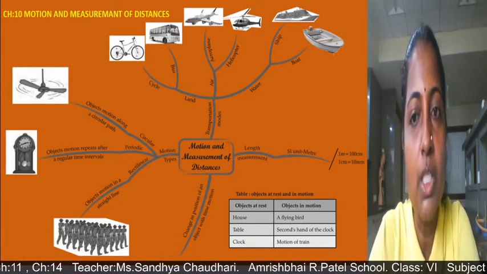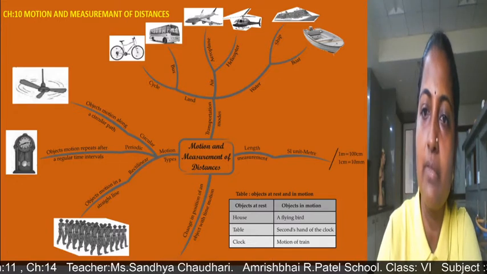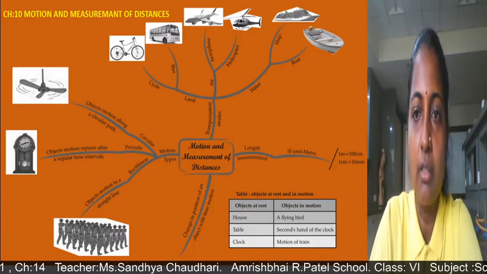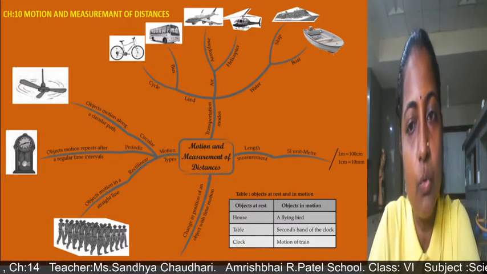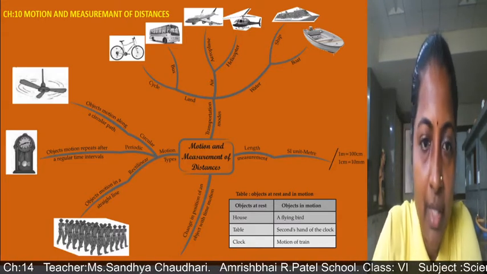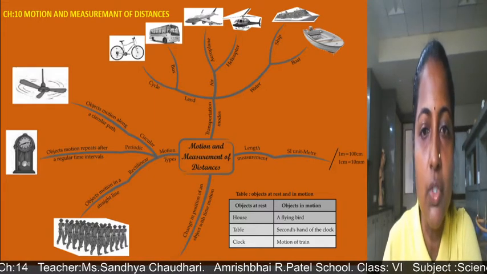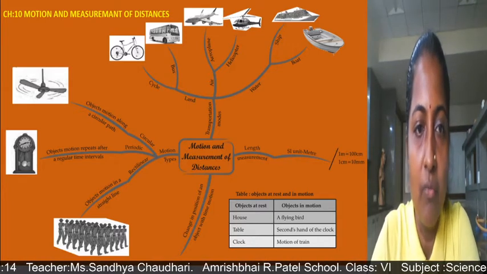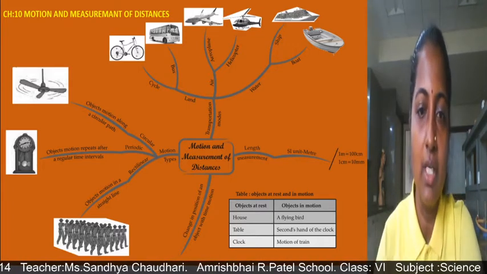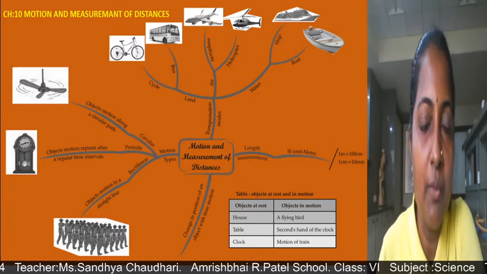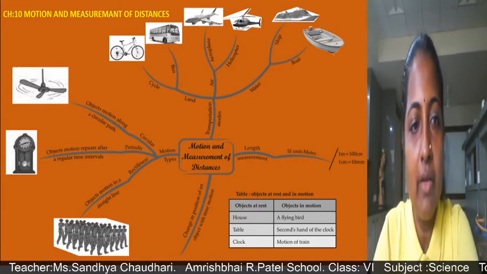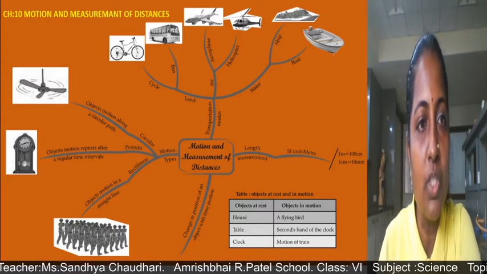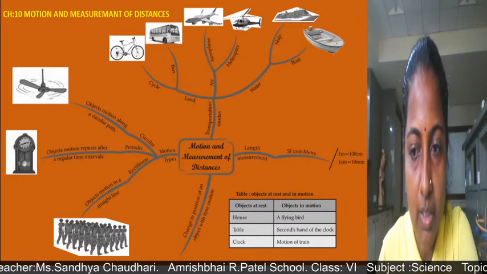Curvilinear motion means the object moves in a curved path. For example, if a ball is moving in a curved path, that is curvilinear motion. A car moving on a curved road is curvilinear motion. And we have seen, children, different uses of these motions in daily life. So this is about motion and measurement of distances. In this lesson we have seen numerical problems also. So this is about chapter number 10, motion and measurement of distances.